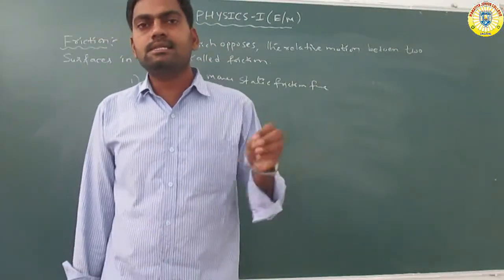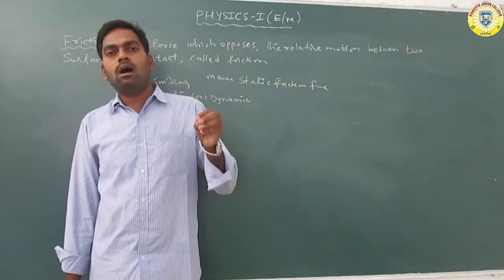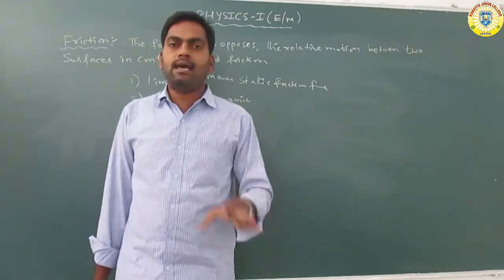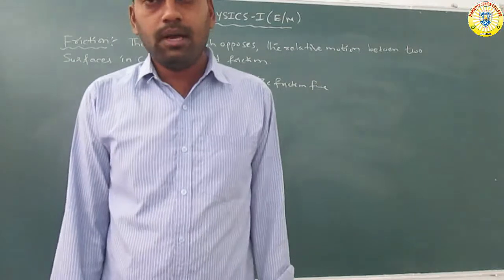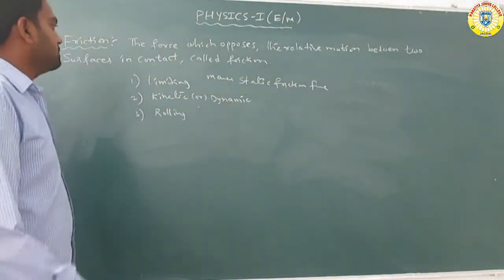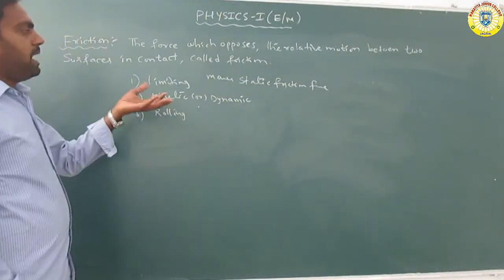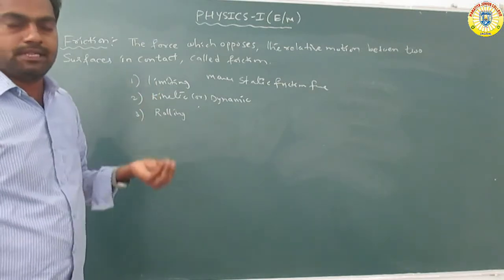When two bodies are in contact and one body tends to move over the other body, that is called limiting friction. So what is limiting friction? The maximum value of the static frictional force when a body is about to move over another body. Okay, got it.